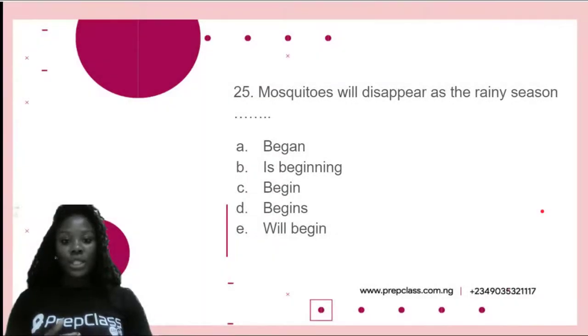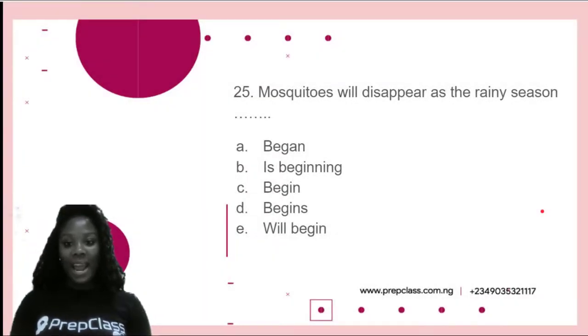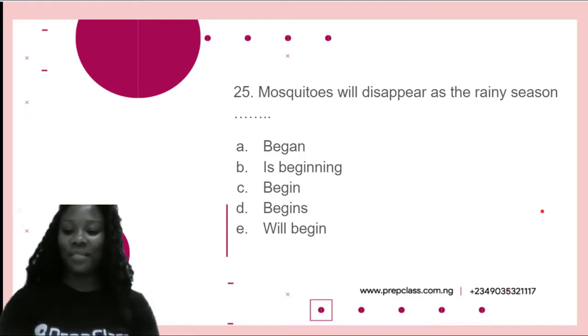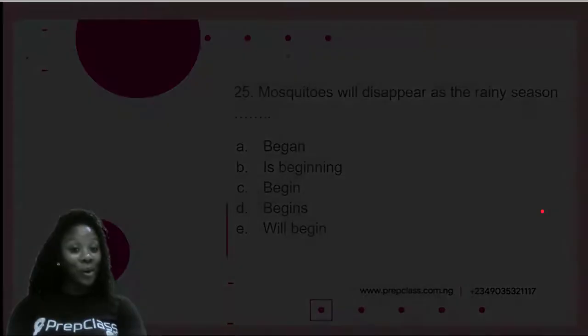Okay, so what's our 25th question? Mosquitoes will disappear as the rainy season dash. Option A, began. Option B, beginning. Option C, begin. Option D, begins. Option E, will begin. Confusing, isn't it? Confusing. So let's start it all.